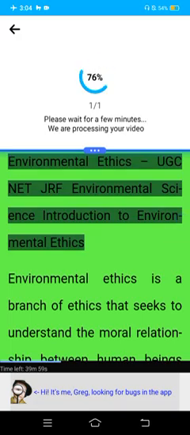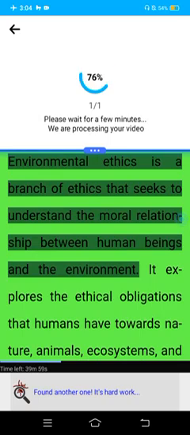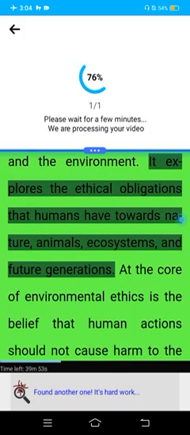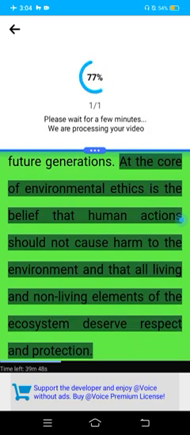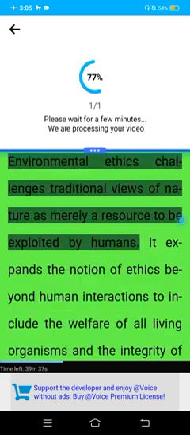Environmental ethics. UGC Net JRF Environmental Science. Introduction to Environmental Ethics. Environmental ethics is a branch of ethics that seeks to understand the moral relationship between human beings and the environment. It explores the ethical obligations that humans have towards nature, animals, ecosystems, and future generations. At the core of environmental ethics is the belief that human actions should not cause harm to the environment and that all living and non-living elements of the ecosystem deserve respect and protection.